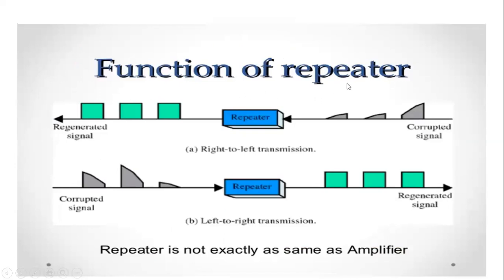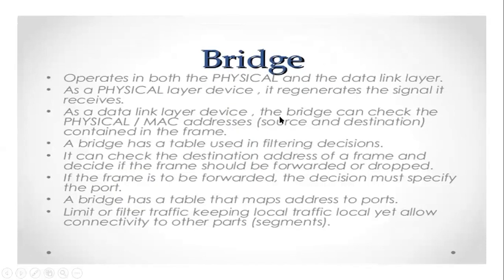Functions of repeaters. See how it works. With this diagram we can clearly know how repeaters are going to work. Suppose the sender is sending a signal to the receiver side, and in the middle the signal gets corrupted. With the help of the repeater, the signal can be regenerated and corrected, and sent to the receiver side. It may be from left to right or right to left. See here, you are able to see these are the corrected signals.